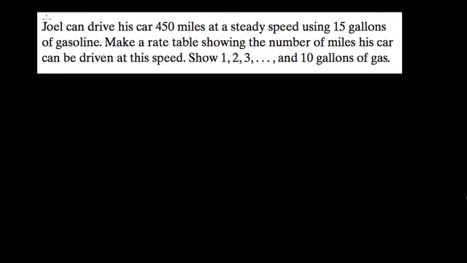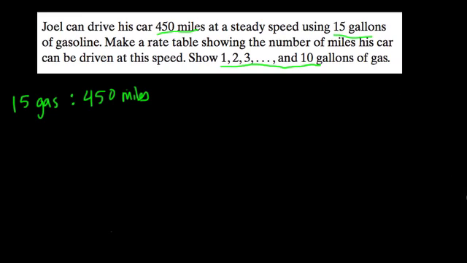Okay, so in this problem, we're told that Joel can drive his car 450 miles at a steady speed using 15 gallons of gasoline. So we have 15 gallons of gas, right? That takes us 450 miles. Make a rate table showing the number of miles his car can be driven at this speed. Show 1, 2, 3, all the way up to 10 gallons of gas.